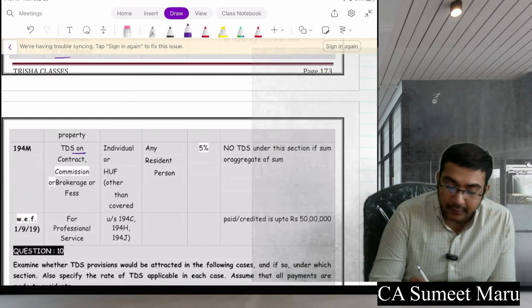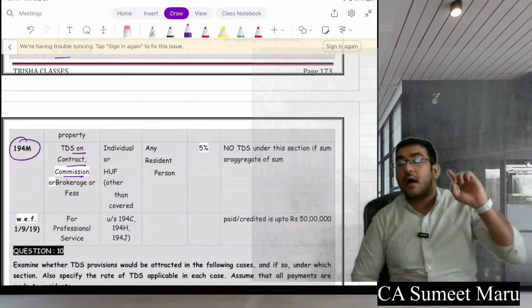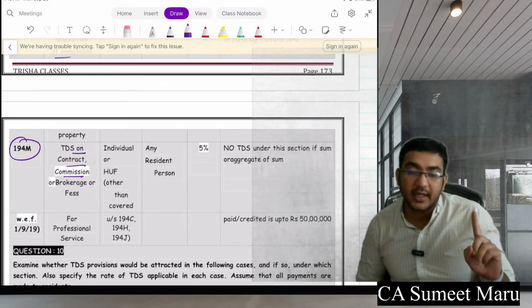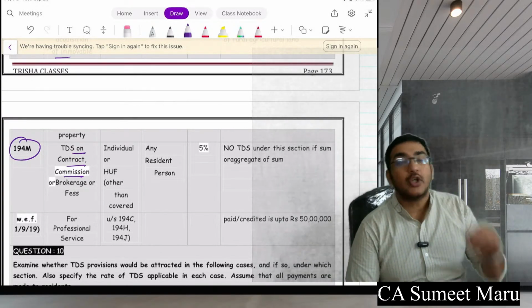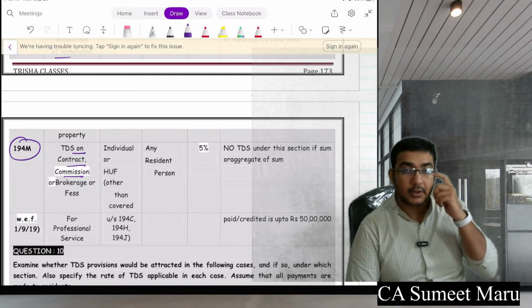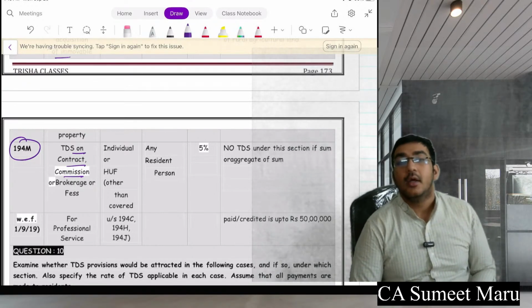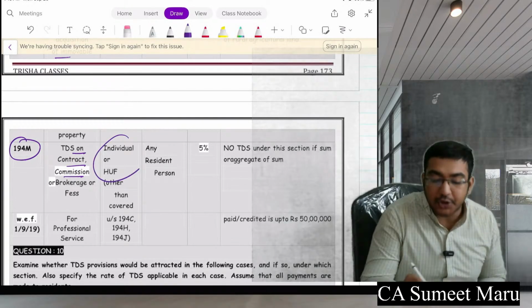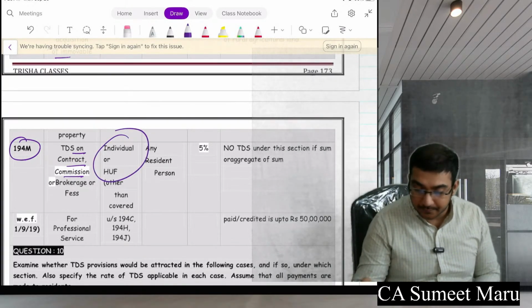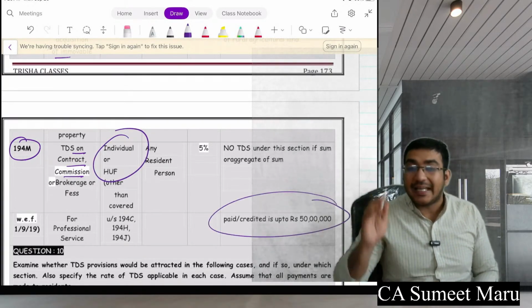TDS on contract, commission or brokerage. Now see, earlier what we learned of commission and brokerage, section 194H, that was applicable only to those to whom audit was applicable last year. Now this is for the one who is an individual or HUF and paying brokerage up to 50 lakh rupees.